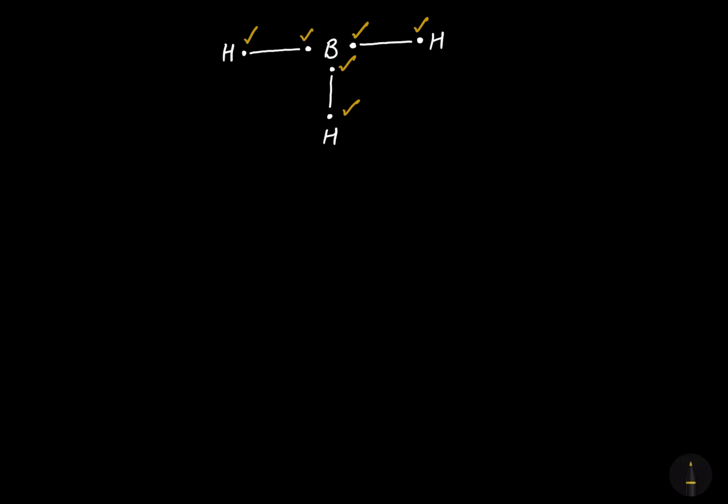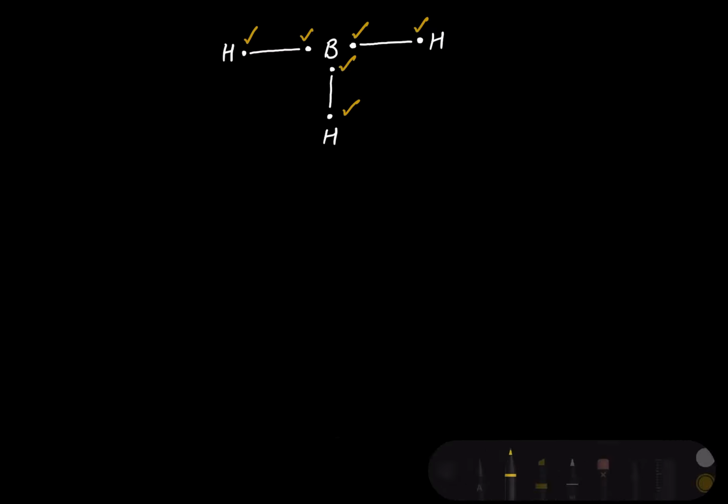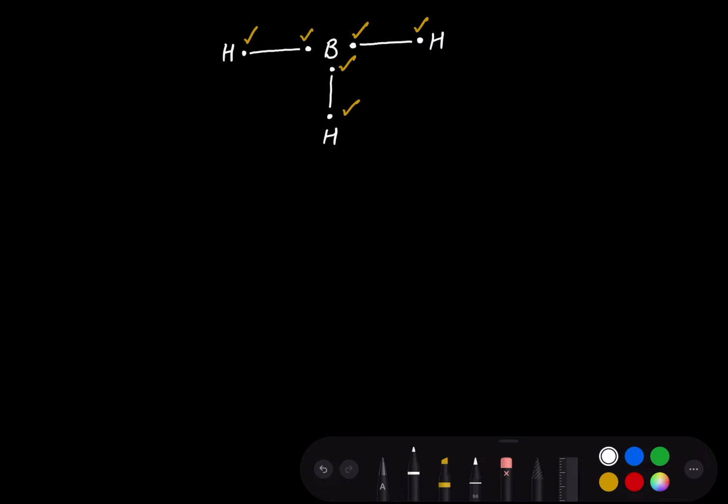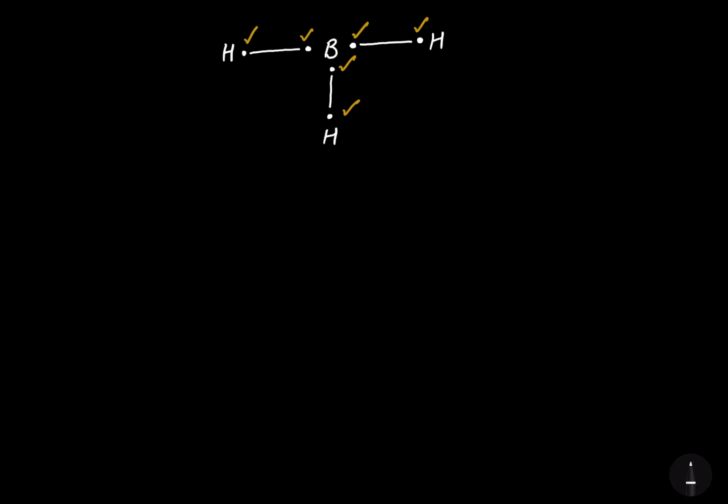Now, let's take one more example. I'm now talking about AlCl3. Now, what's the atomic number of aluminium? It is 13. The configuration will be 2, 8, 3.